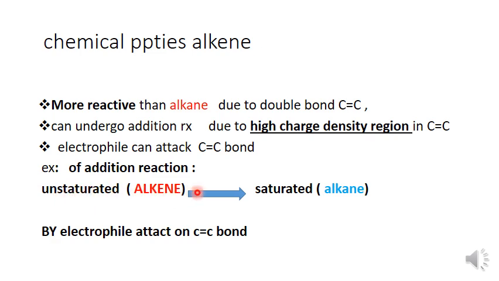Example: an unsaturated alkene can form a saturated alkane by electrophilic attack on this carbon. How? We are going to see.